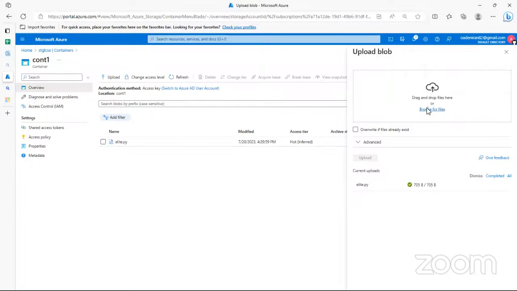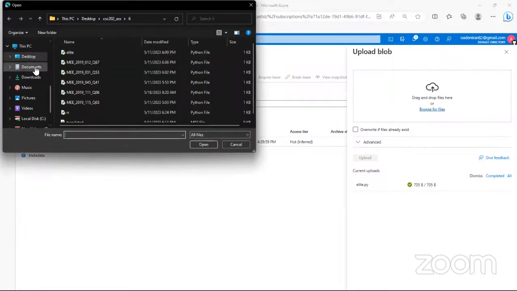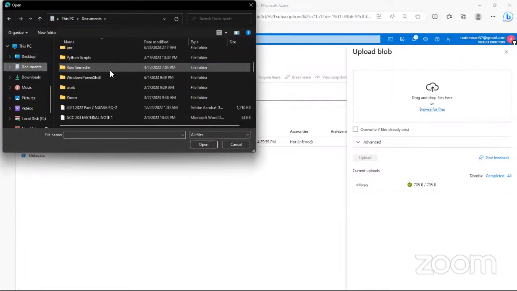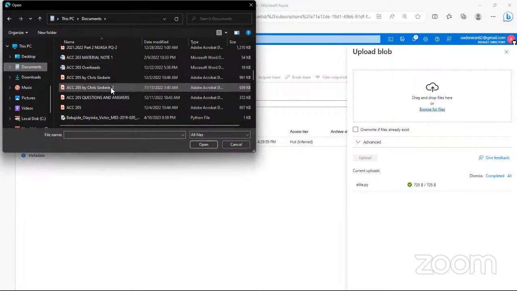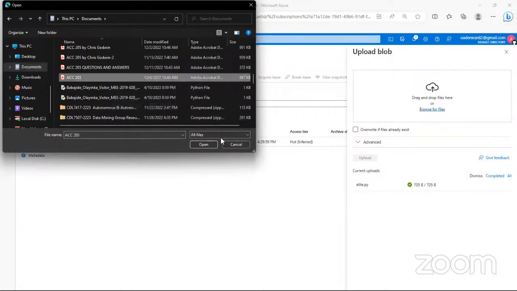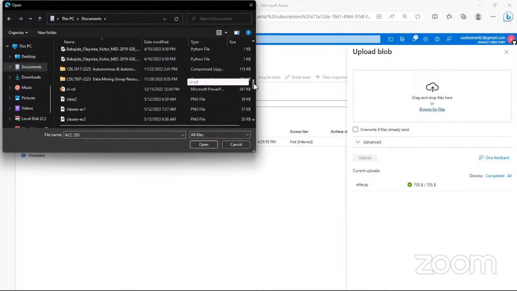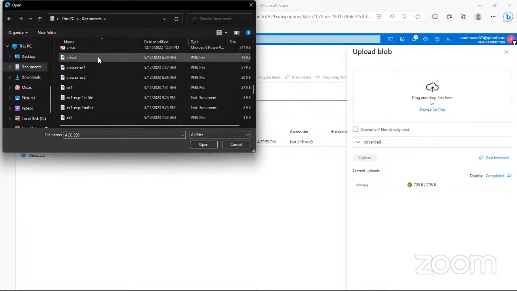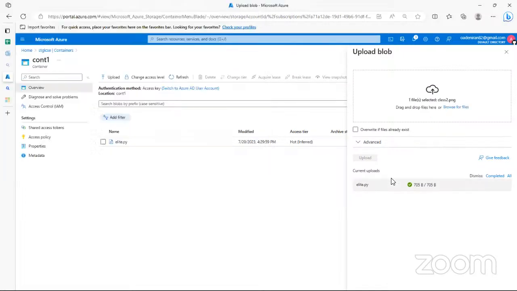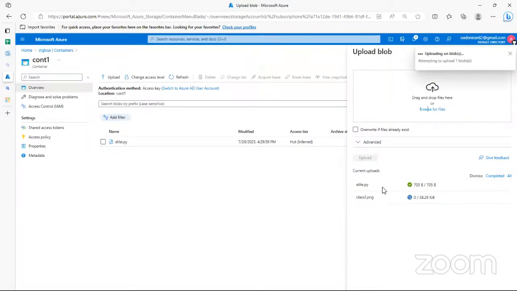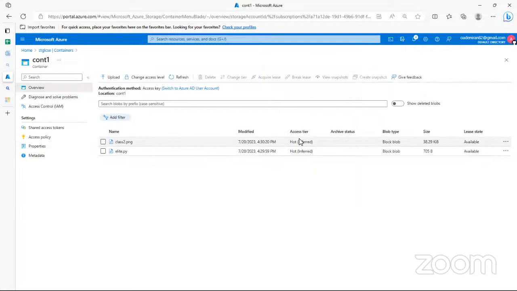Let me upload another file again. Okay, so this is an image, so let me upload this. The first file I uploaded was the Python file. You can see that automatically this container is being updated as things are being uploaded to this blob.